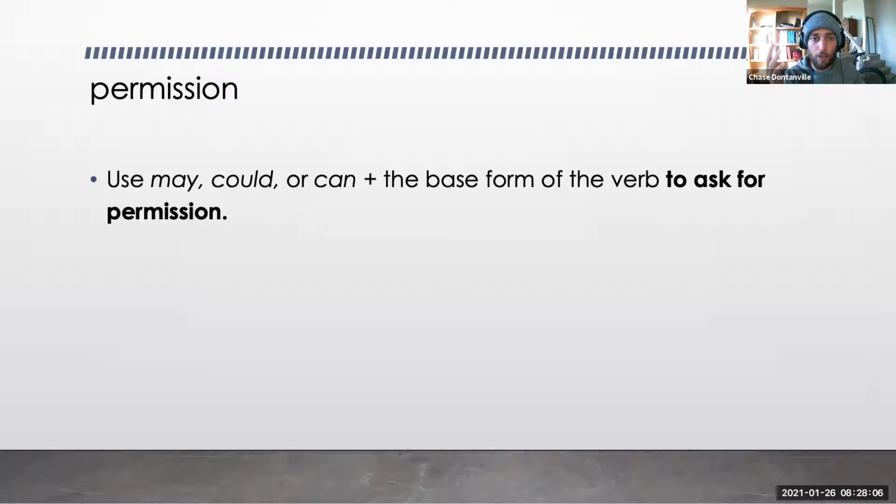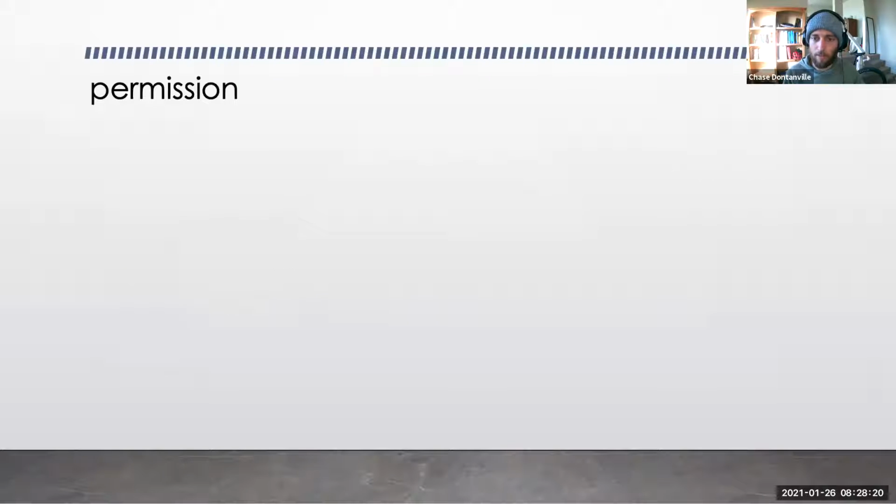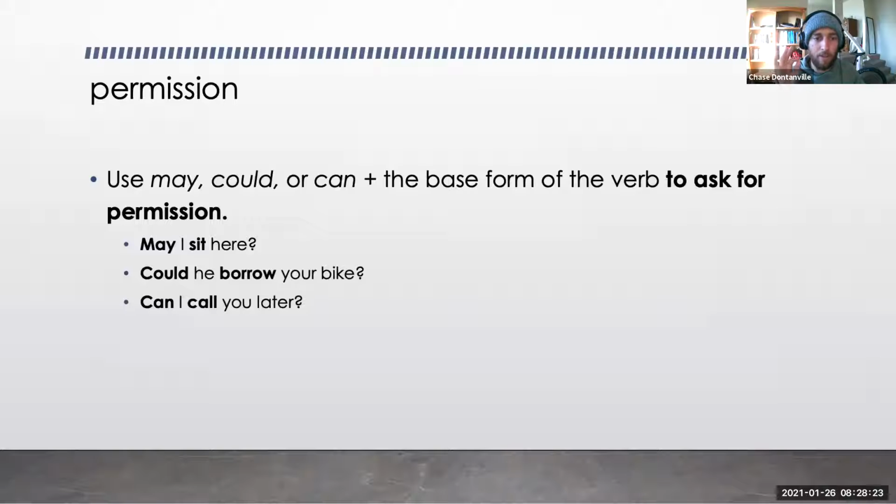Use may, could, or can, and the base form of the verb to ask for permission. For example, may I sit here? Could he borrow your bike? Can I call you later? So in all three of these examples, I am asking for permission to do something. Is it okay if I sit here? Is it okay if he borrows your bike? Is it okay if I call you later? I want your or somebody else's permission.